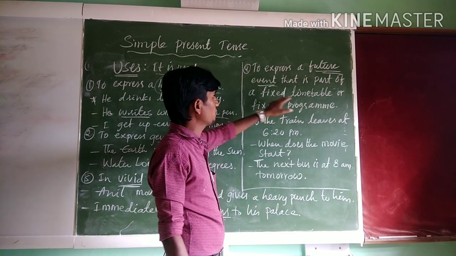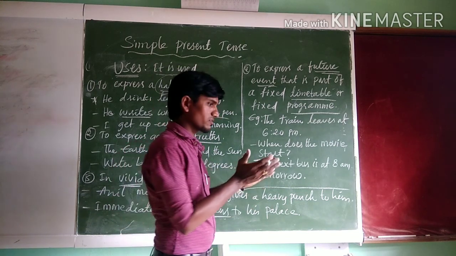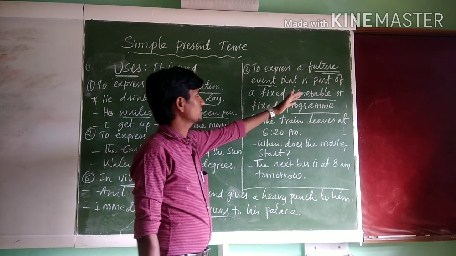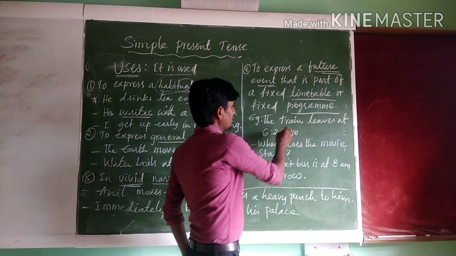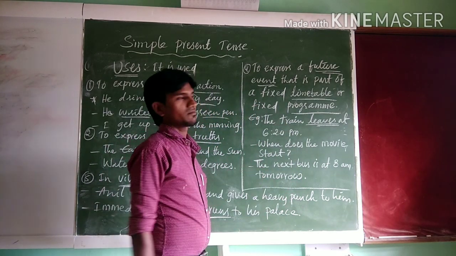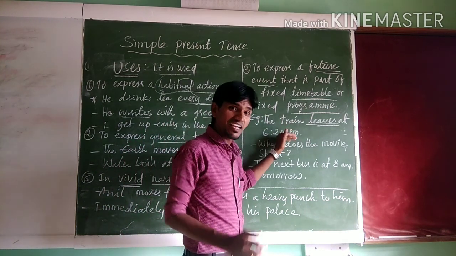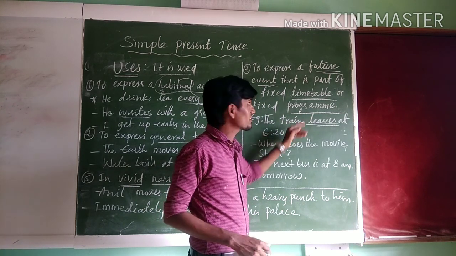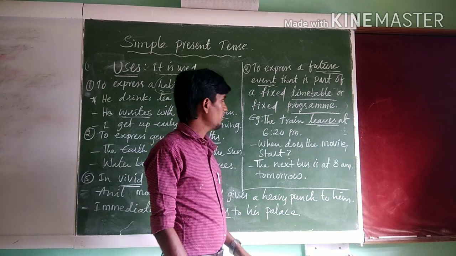that is part of a fixed timetable or fixed program. Simple present tense is also used to express an event that is part of a fixed timetable or fixed program. For example, the train leaves at 6:20 p.m. Here the train has not yet arrived. Yet to come, isn't it? But it is in a fixed timetable. Therefore we use simple present tense.